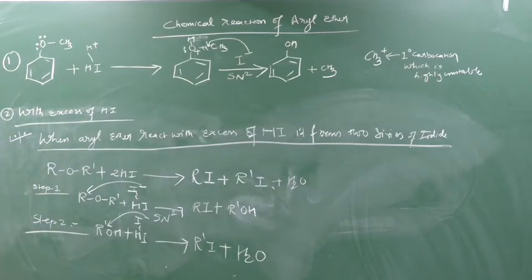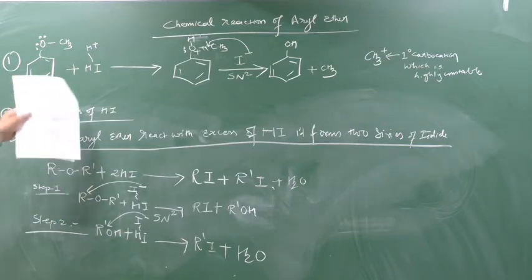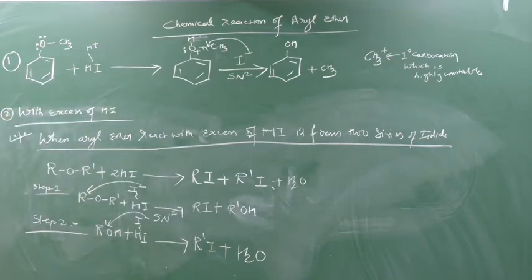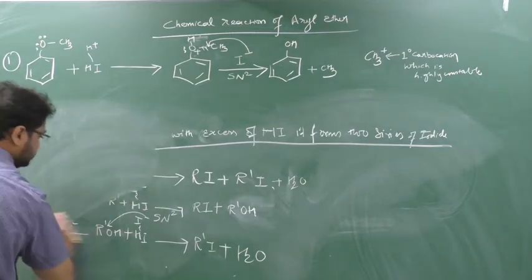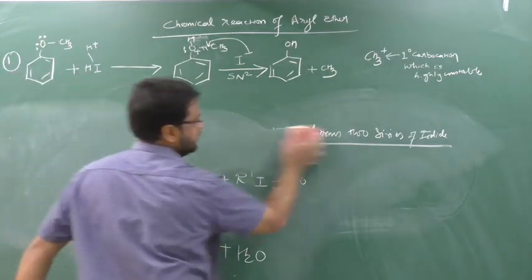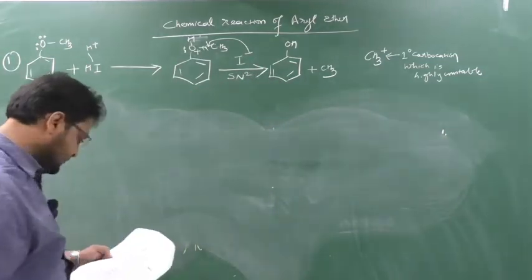Now I will solve a number of questions here so that you will get the answer. But see here, if I use excess of HI, what will happen? Suppose I am using aryl ether with excess of HI. Okay, so what will happen?